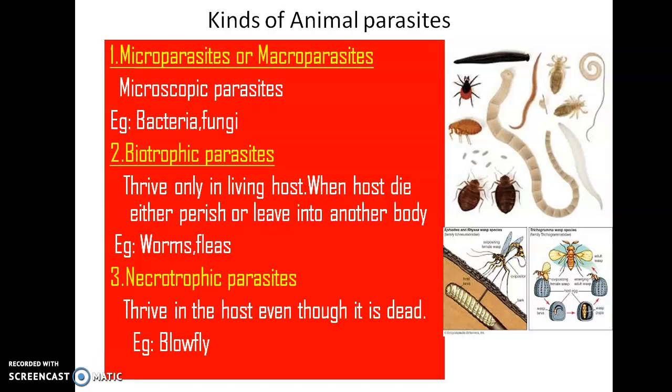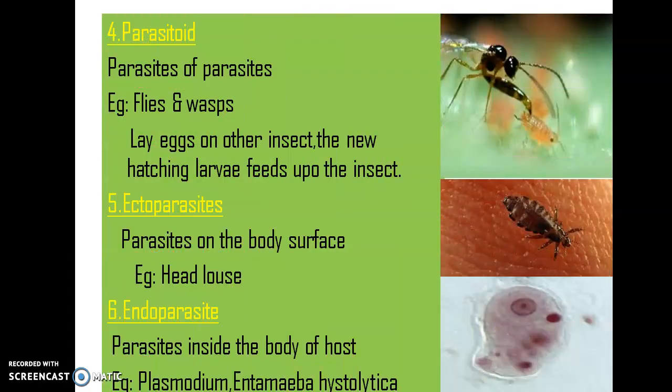Then comes necrotrophic parasites. Unlike biotrophic parasites, it's quite the opposite. These parasites generally thrive in the host even though it is dead. Generally they dwell in dead bodies. Example, blowfly. Then comes parasitoid.